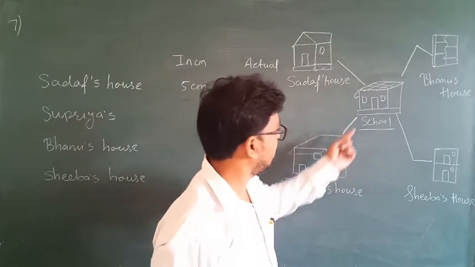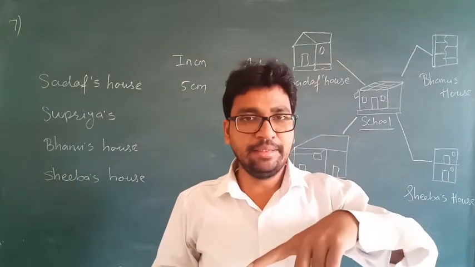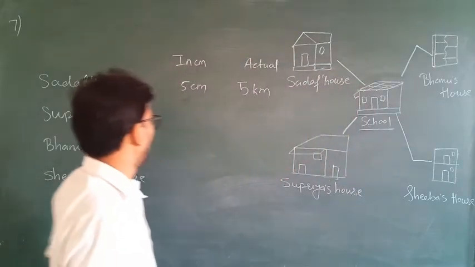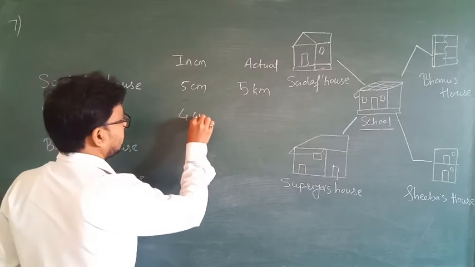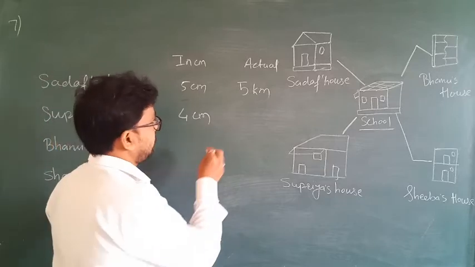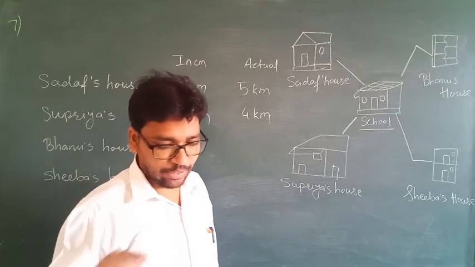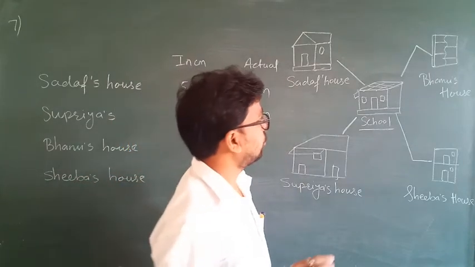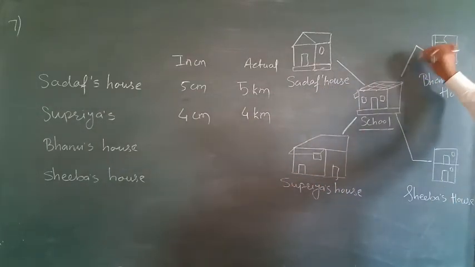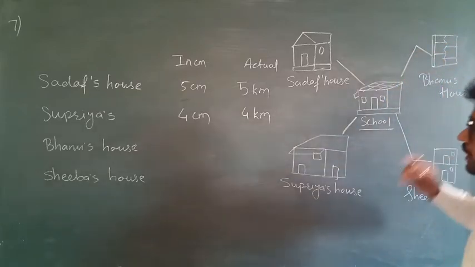So Supriya's house, the distance from the school, what we have to do? You have to measure that line by the ruler. Okay. If the distance is 4 centimeter, then the actual distance is 4 kilometer. Okay. If the distance of Bhanu's house, so how to measure it? First measure this line and after measure this one and add these two, so that you get the actual distance.